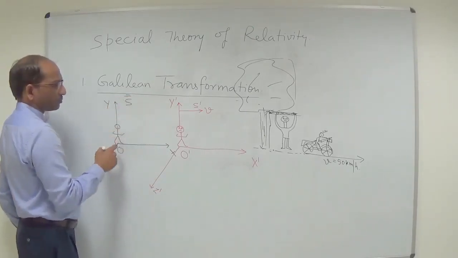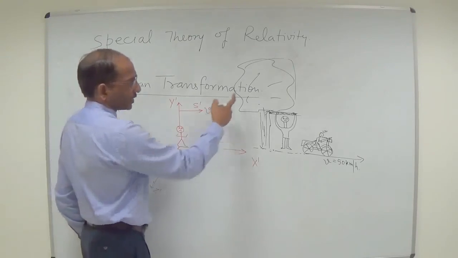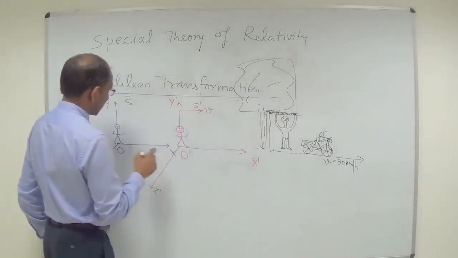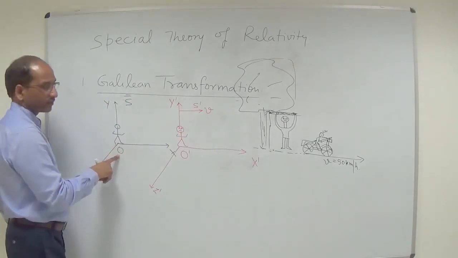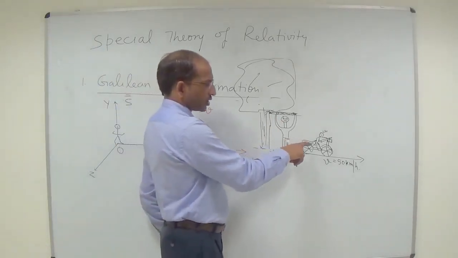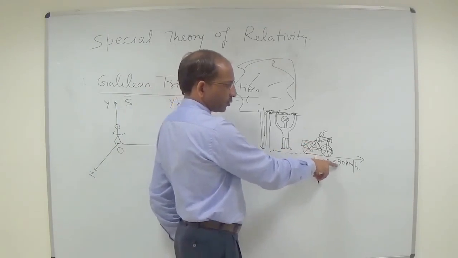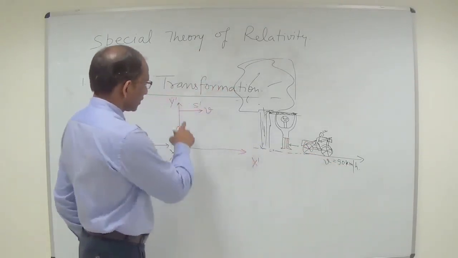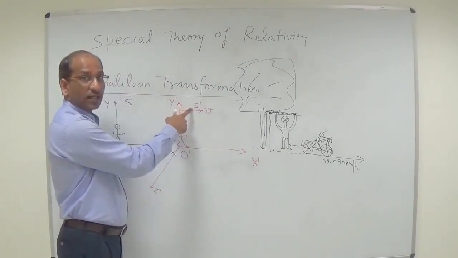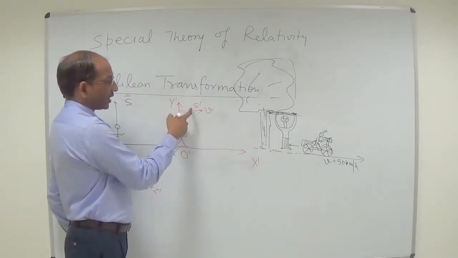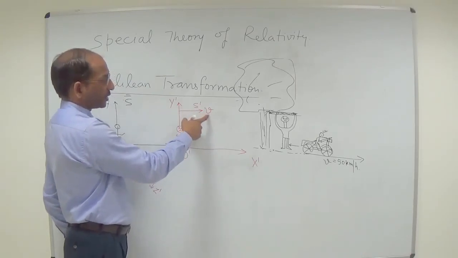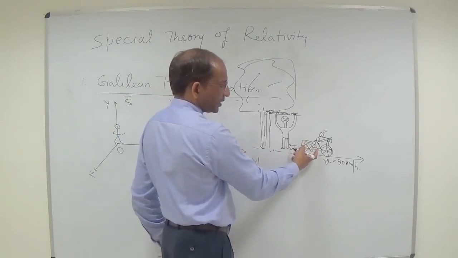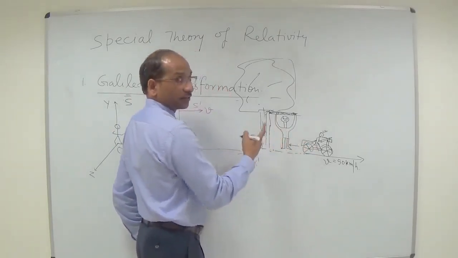So the S frame of reference is this tree, and this particular observer is O. The man who is sitting on the bike, moving with the speed of 50 km per hour with respect to this person, is the moving frame, that is the S prime frame, and V is the relative speed of the S prime frame, meaning the speed of the bike relative to this person.